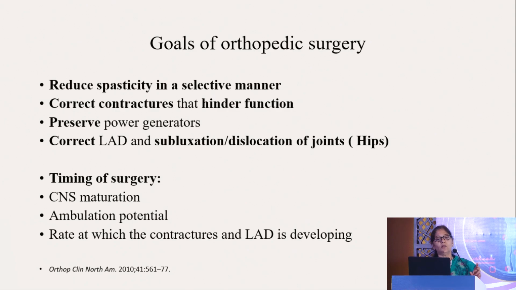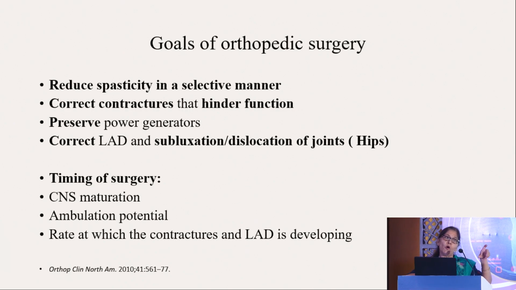So what are the goals? That we want to reduce spasticity in a selective manner, okay? So it's not that whatever spastic muscle, no, you don't have to operate on them, or you don't have to give botulinum toxin injection, because we want minimum spasticity, to make the child stand erect and do function. उसको एकदम हमें लूज नहीं करना है.